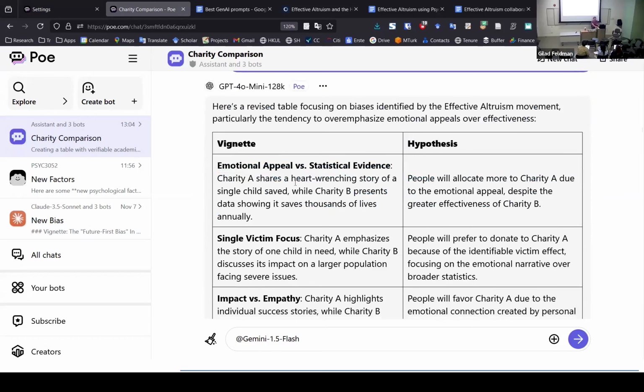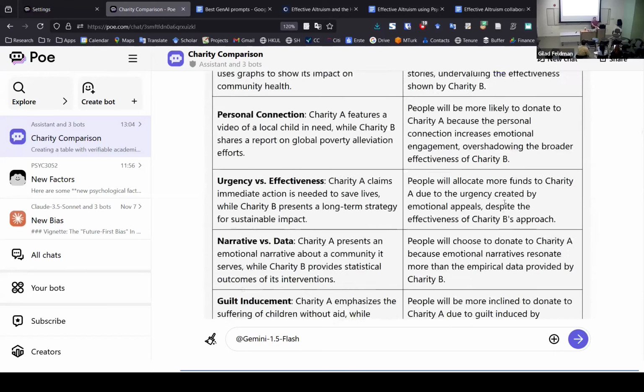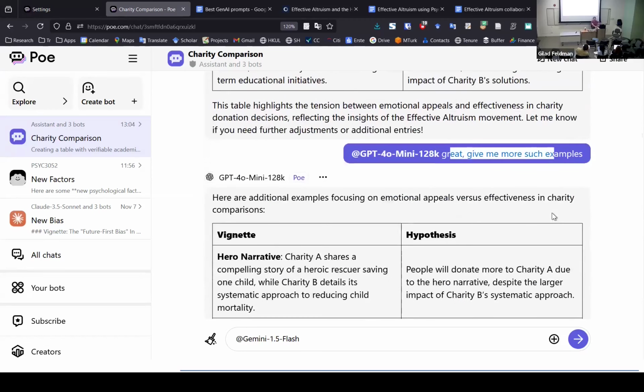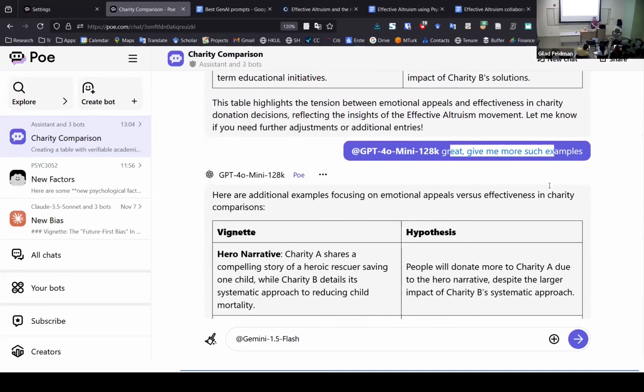So Charity A shares a heart-wrenching story of a single child saved, while Charity B presents data showing it saved thousands of lives. And then what is the hypothesis? People will allocate more to Charity A than Charity B, even though Charity B is more effective. This is already fantastic. So you can already do a lot of things with this. But I wanted to see how far I can go with this. So for example, I asked it to give me more and more and more examples. So you can generate hundreds of these, and then you can select the ones that you think are the best.